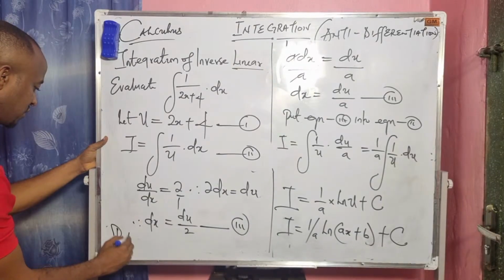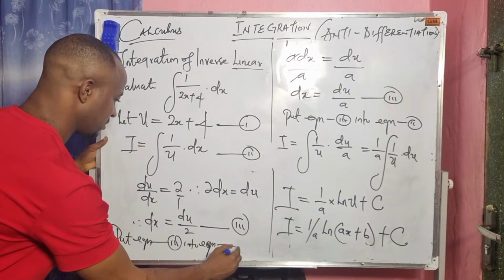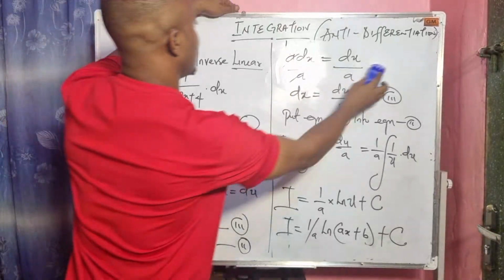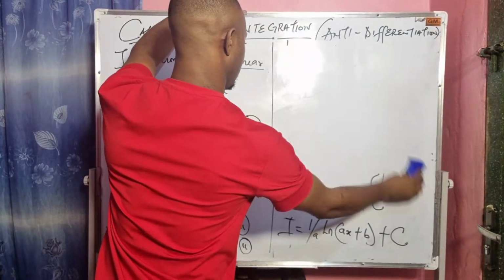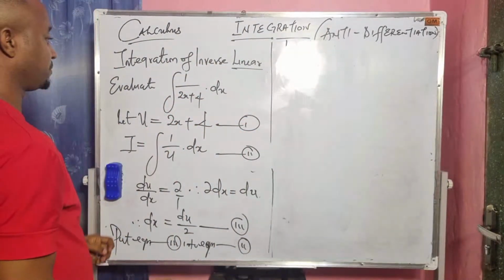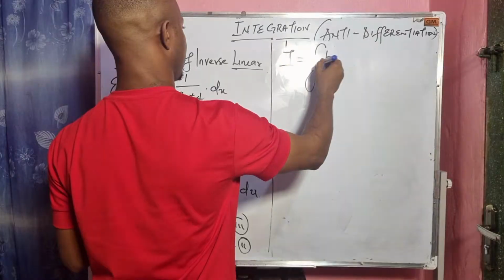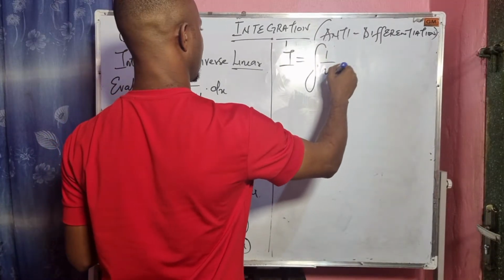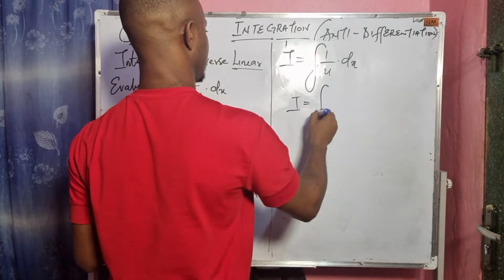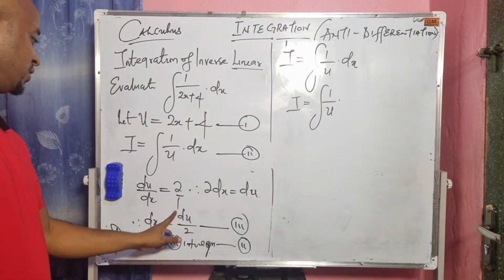This I call equation 3. Then I put equation 3 into equation 2. Equation 2 says I equals the integral of 1 over u dx. So that will give us our integral equals 1 over u, where our dx is du over 2.